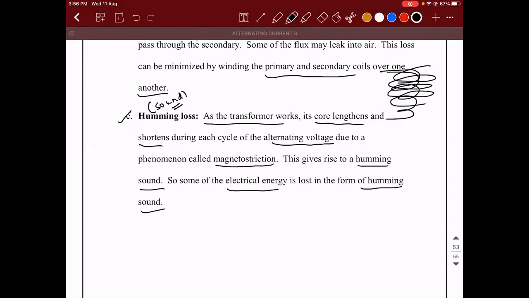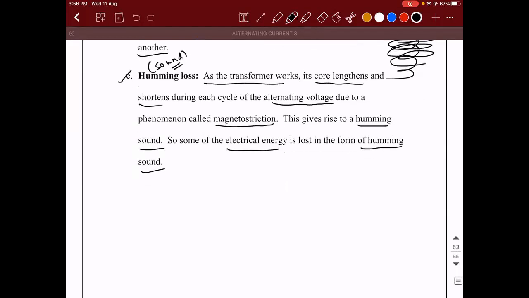The question is, how will you be able to treat it? We need some acoustical treatment, which, as I told you, is not a part of your syllabus. I just gave it as an extra point. So we need to do some acoustical treatment for this sound to get trapped. That's it.